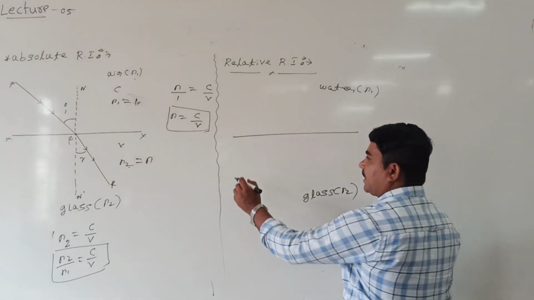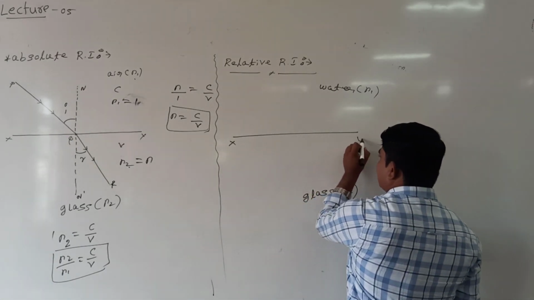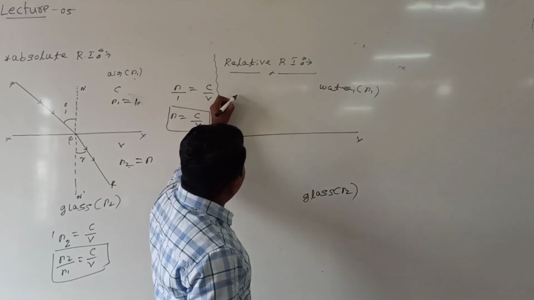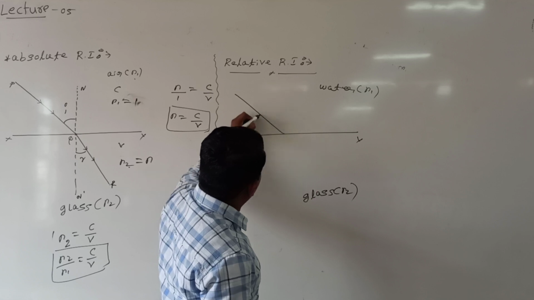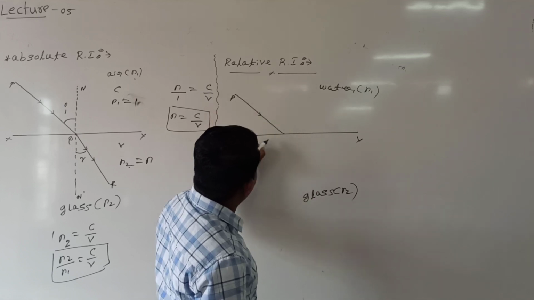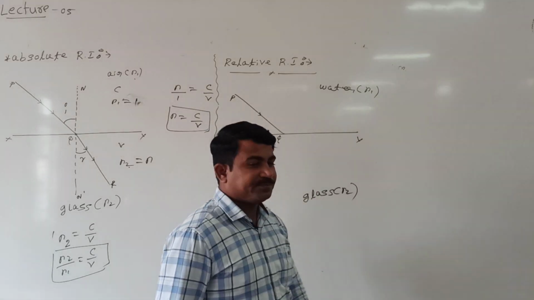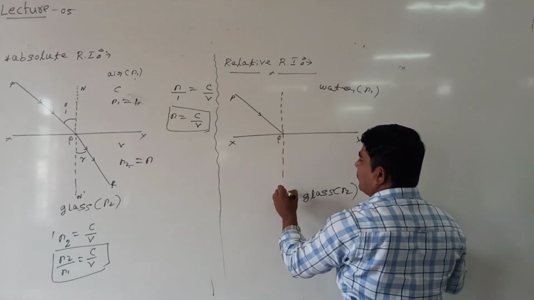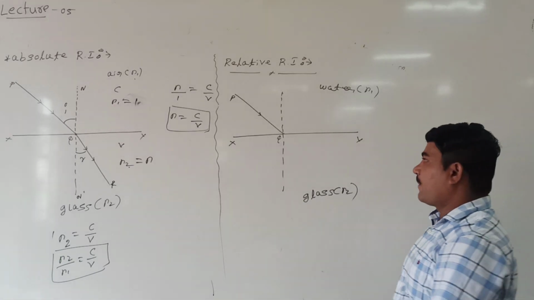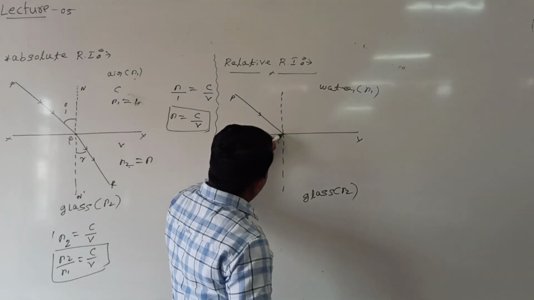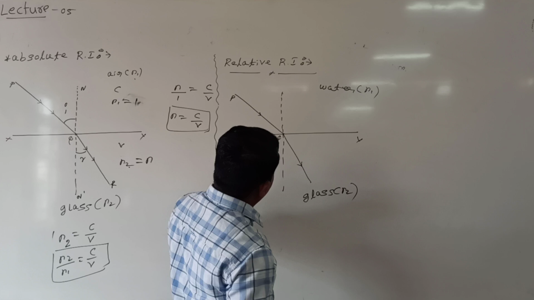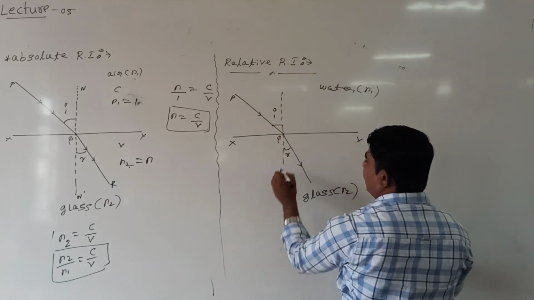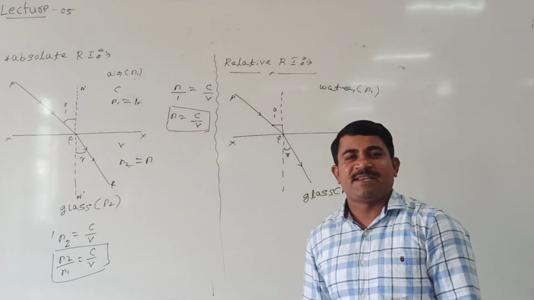Now XY is the surface. PQ is a ray incident at point Q, and the perpendicular drawn at the point of incidence we are calling the normal. When the ray is incident at point Q, it must refract in this way. This becomes the angle of incidence, and this becomes the angle of refraction. Right?